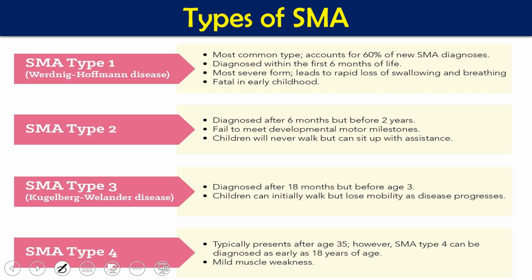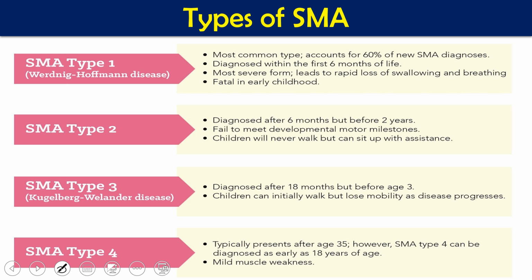Type 0 is sometimes also called type 1A. They have extremely weak muscle tone, called hypotonia, at the time of birth. Their respiratory muscles are very weak and they often do not survive past infancy due to respiratory failure. So that is called type 0.